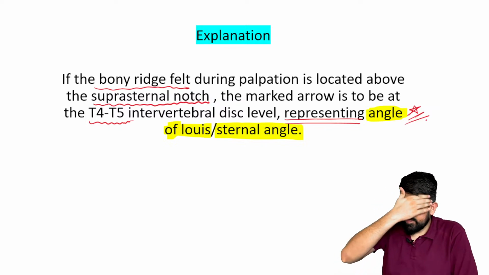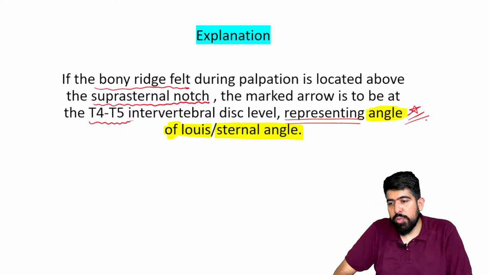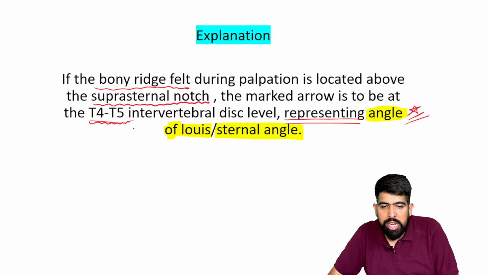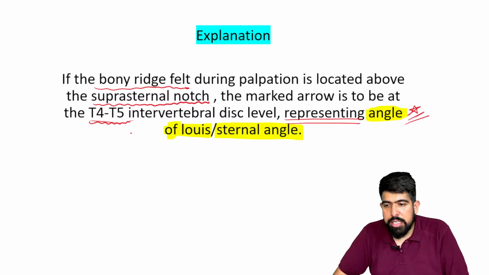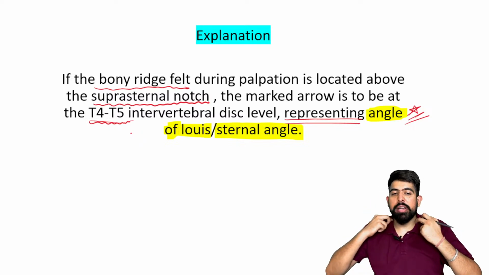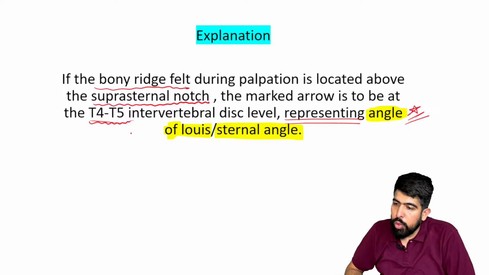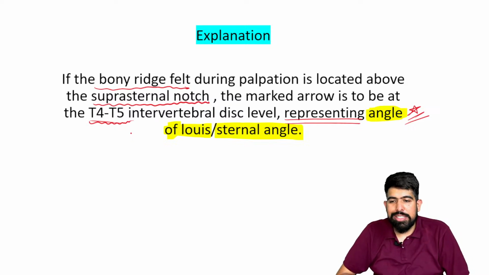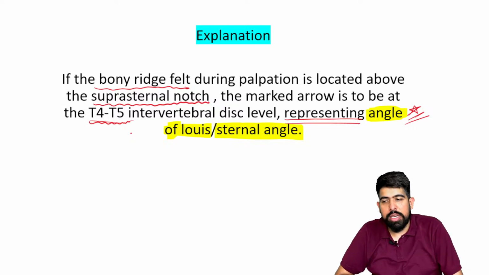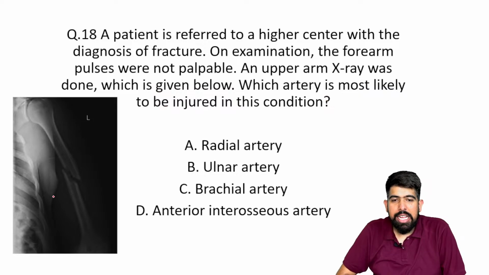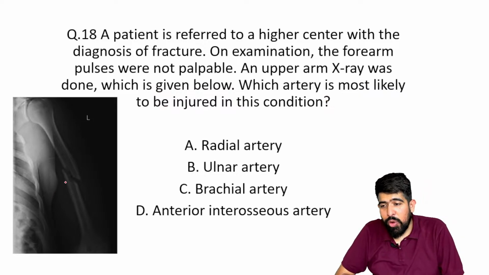So this particular image was shown at which level? Yes, T4, T5. And what is the clinical significance? Anatomically, this will be the angle of Louis, also known as your sternal angle. Right? Okay, let's move forward.